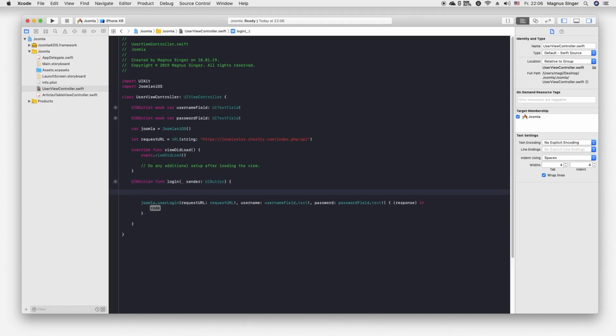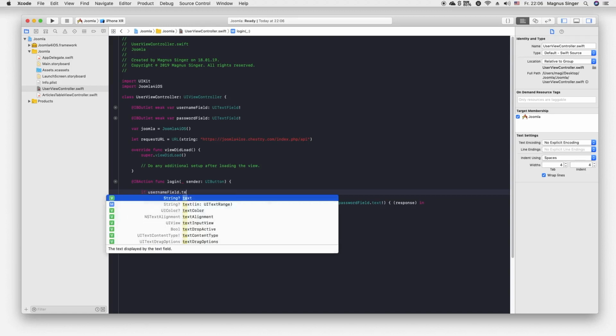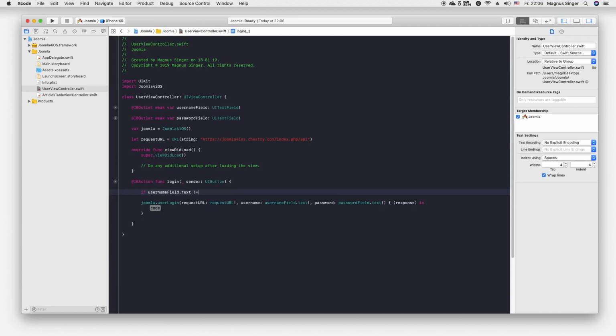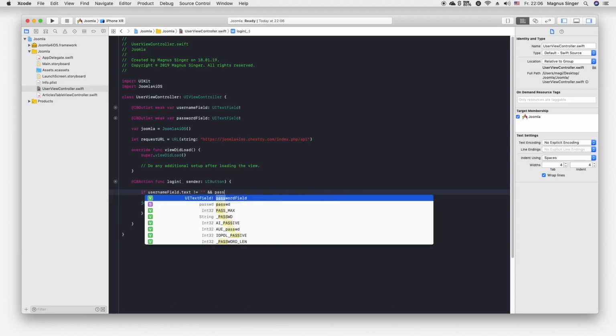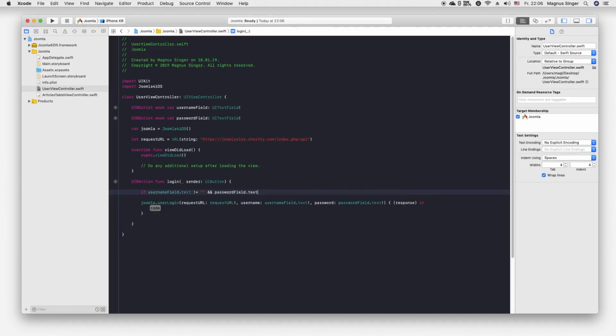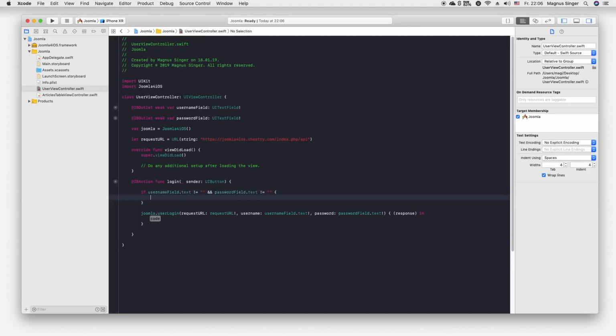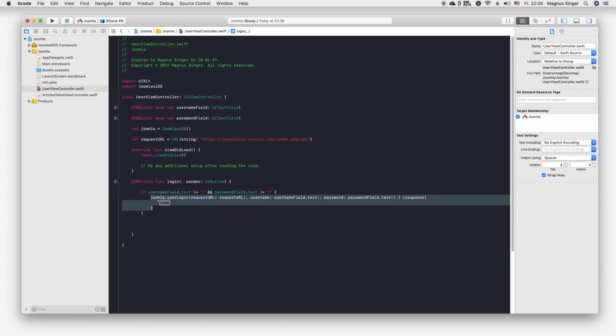But first, of course, we need to check if the username field's text is not equal to an empty string and the password field's text is not equal to an empty string, and if so, we will call this.